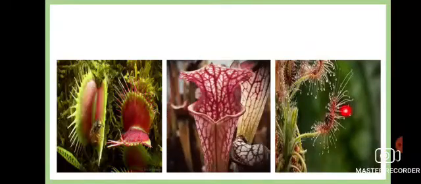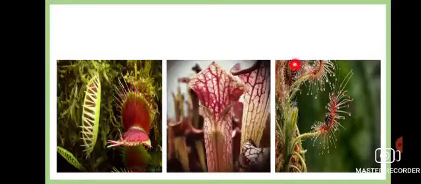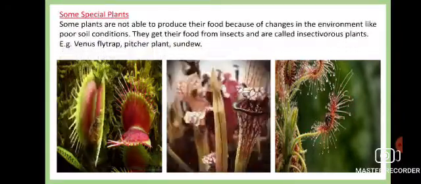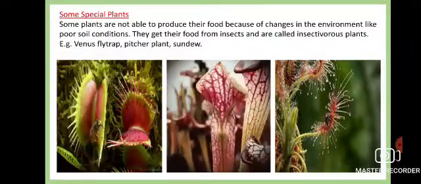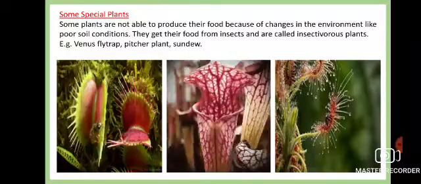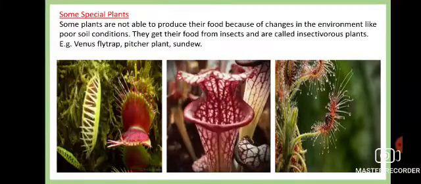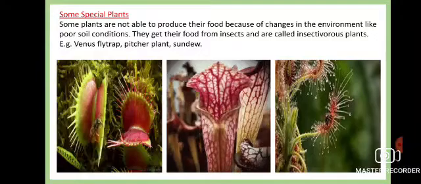Here also we can see these insects are sitting on the plants. So this type of plants are generally called insectivorous plants. Here is the assemblage of two words: insectivorous. Insect means insect, vorous means they eat.